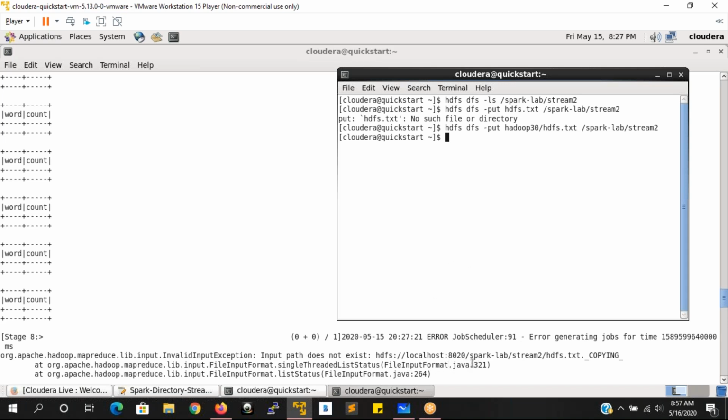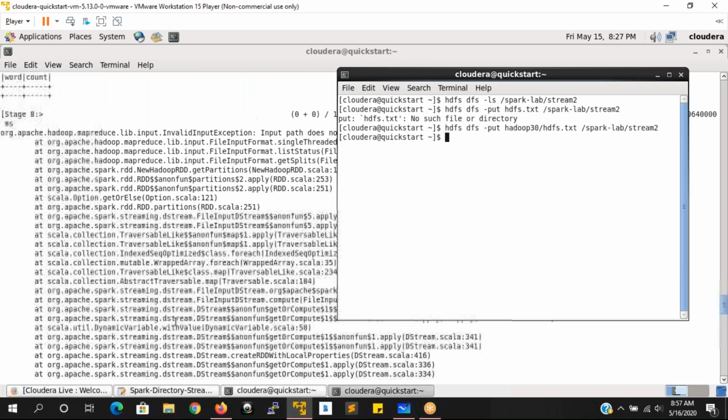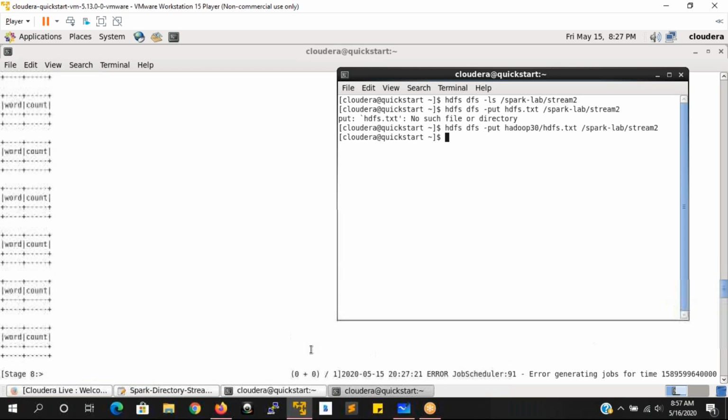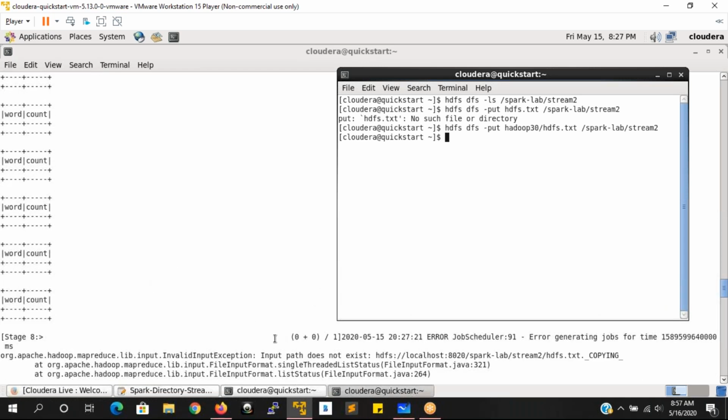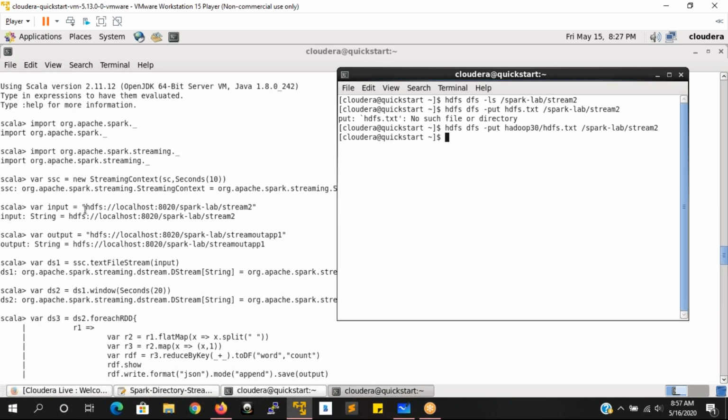HDFS localhost 8030, seen to, in this only we are taking care. Why invalid input path? So what is this input path here? We can use Spark-Lab seen2.